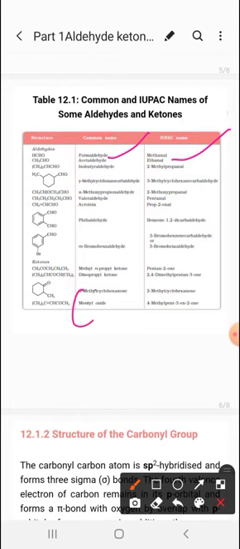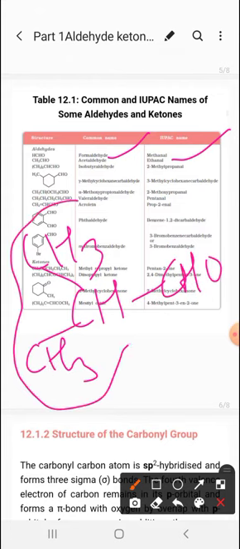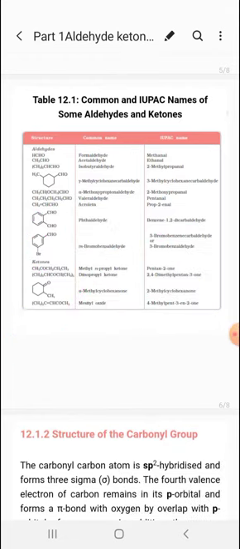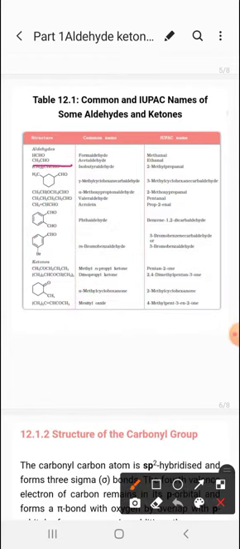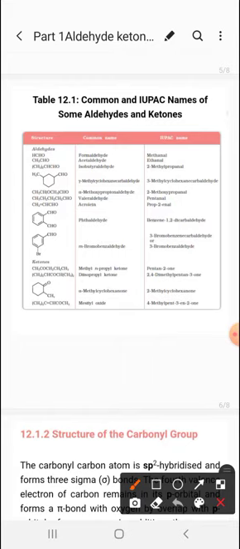So the structure is like this. Basically it is a 4 carbon chain, and this is an isobutyl type of structure. So it is isobutyl, fine, and the IUPAC name is 2-methylpropanal. Now the next, in the next structure, the common name will be what? Starting from the aldehyde, this will be the alpha carbon, beta, and this is the gamma. So gamma-methylcyclohexane carbaldehyde will be the name, and IUPAC is 3-methylcyclohexane carbaldehyde.